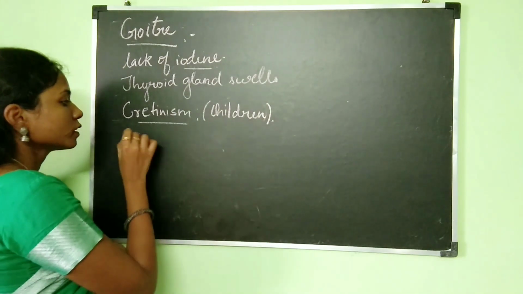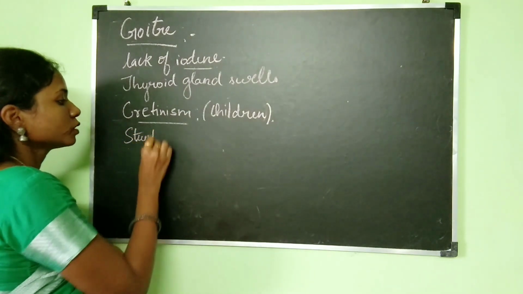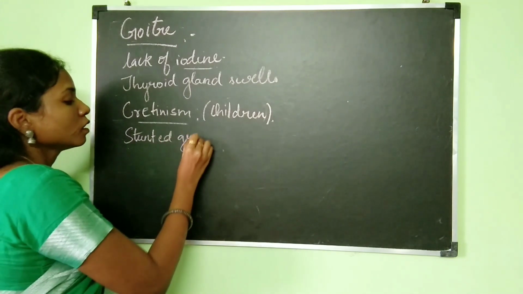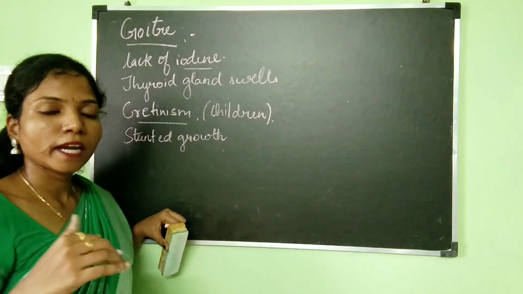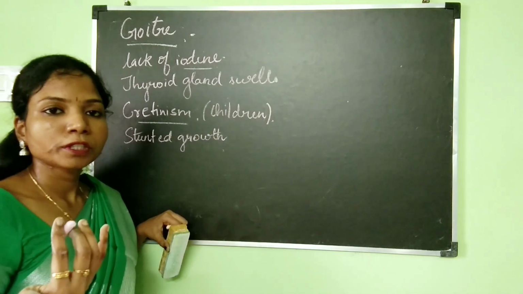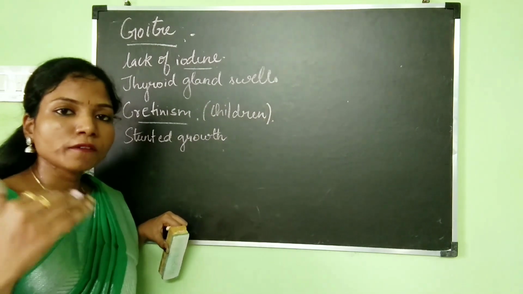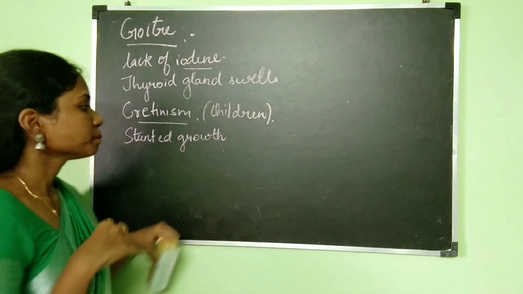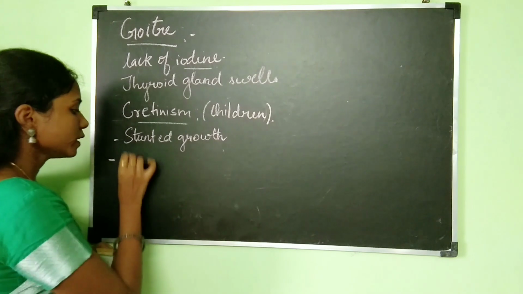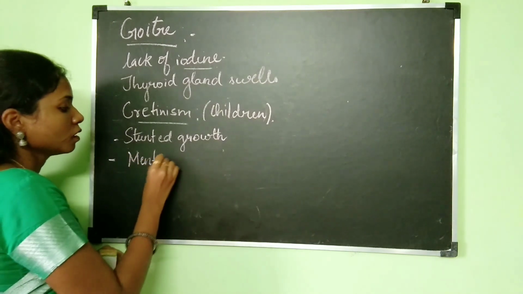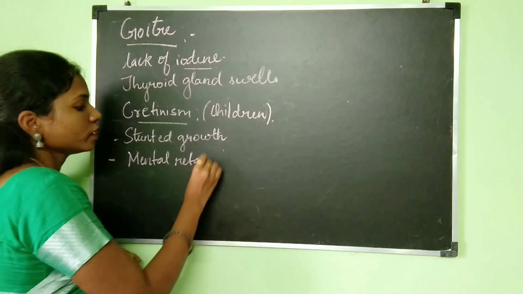Cretinism will lead to stunted growth of the child, which means the child will be short and not of the height of his peer groups. The next thing is mental retardation, which we have already discussed.